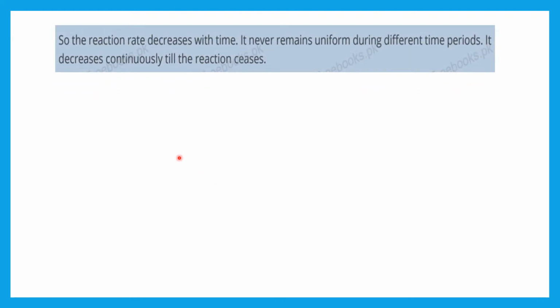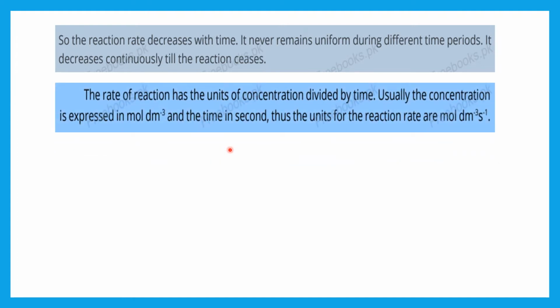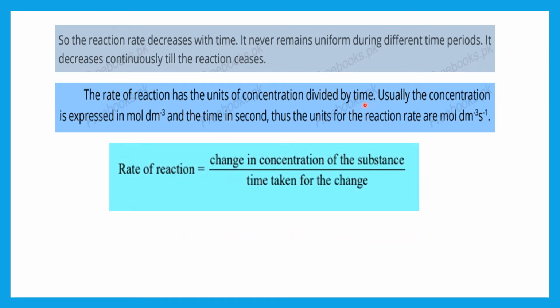So you can see in the graph that the reaction rate decreases with time, and it is not uniform at any point. So it decreases continually until the reaction stops. The rate of reaction has the unit of concentration divided by time. The rate of reaction is the change in concentration of the substance divided by the time taken for that change, and we indicate concentration in mole per decimeter cube and time in seconds.